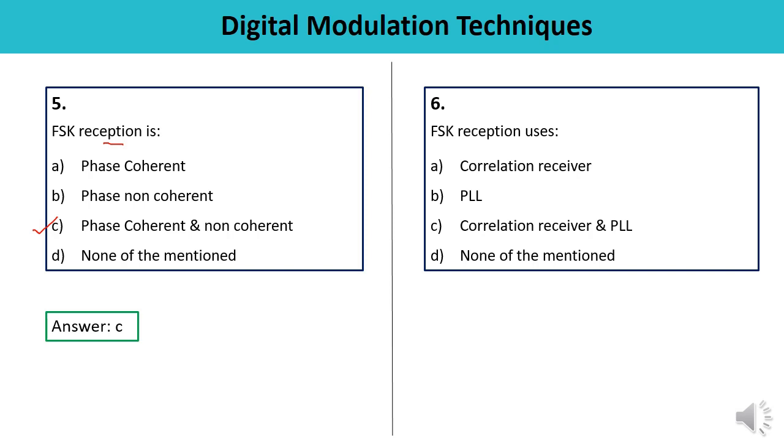Question number 6. FSK reception uses correlation receiver, PLL, correlation receiver and PLL both, and none of the mentioned. So FSK reception uses correlation receiver and PLL. You must have drawn the block diagram. So you can pick the answer very quickly, and this is the correct one.